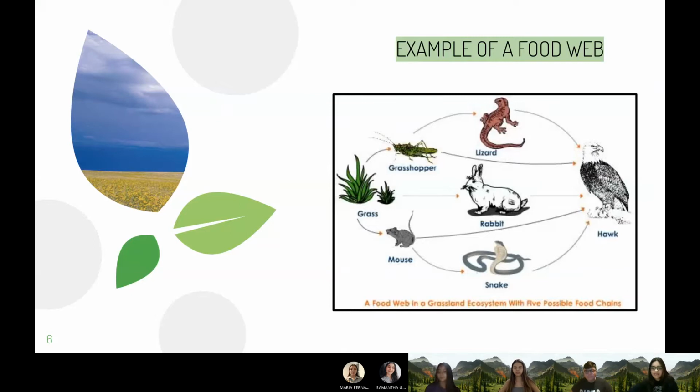Now we've got an example of a food web in this ecosystem. As we can see, the grass is eaten by a mouse or a grasshopper. Then a mouse can be eaten by a snake or a hawk. The grasshopper can be eaten by a lizard or a hawk as well. And also the rabbit eats the grass, but it gets eaten by the hawk.